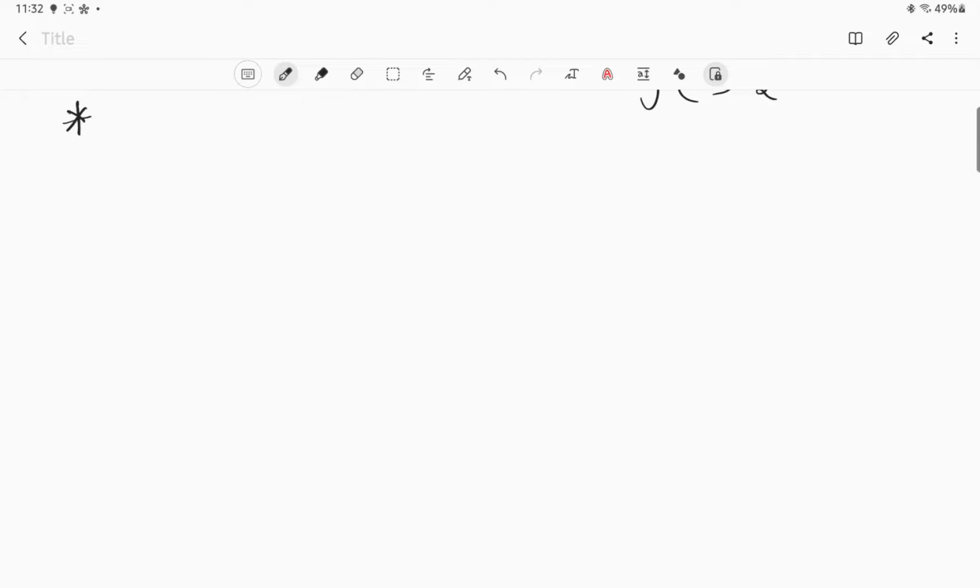We'll just write it down about this value. This value is what curl E is equal to minus ∂B/∂t. So curl E is equal to minus ∂B/∂t. When I write this, you are aware of the fact that in mathematics, when I write curl E, it means it is del cross E.